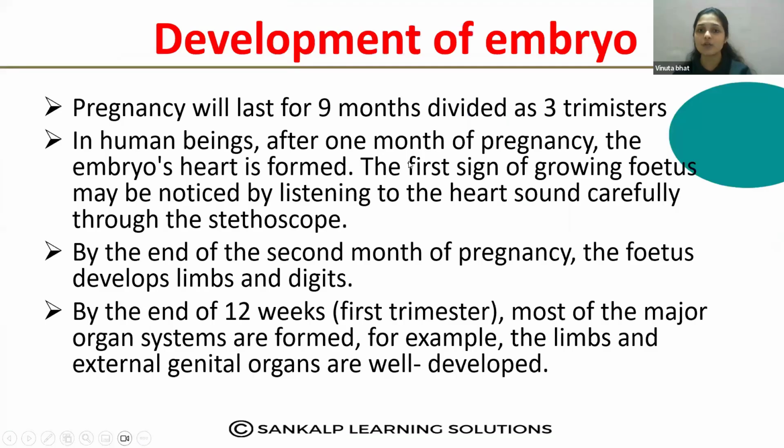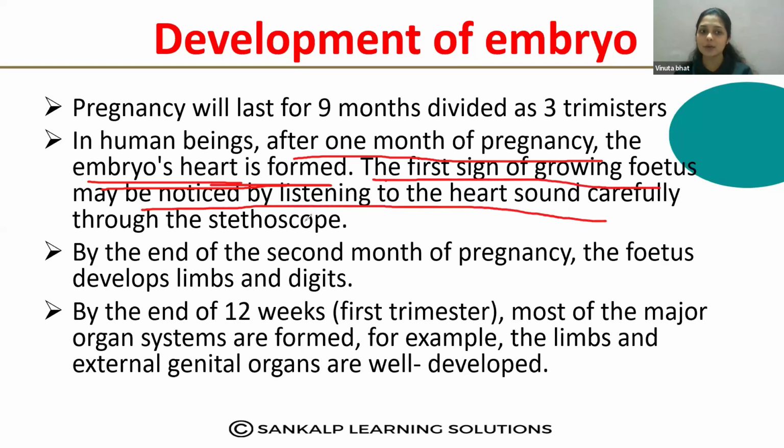Then development of the embryo. You know that the pregnancy will last for around 9 months, which is divided into 3 trimesters. In the beginning, in human beings, after 1 month of pregnancy, the embryo's heart is formed. So the heart is formed after 1 month of pregnancy. The first sign, very important: the first sign of a growing fetus may be noticed by listening to the heart sound carefully through the stethoscope.